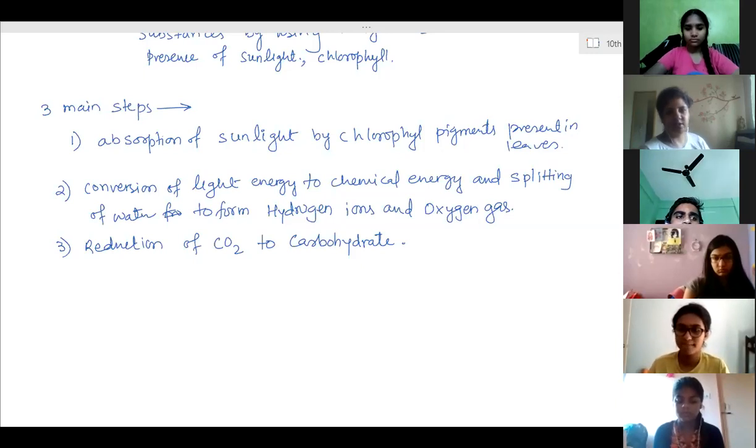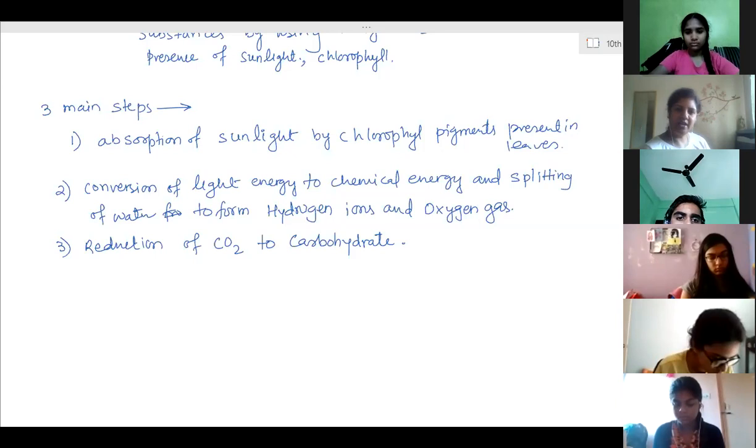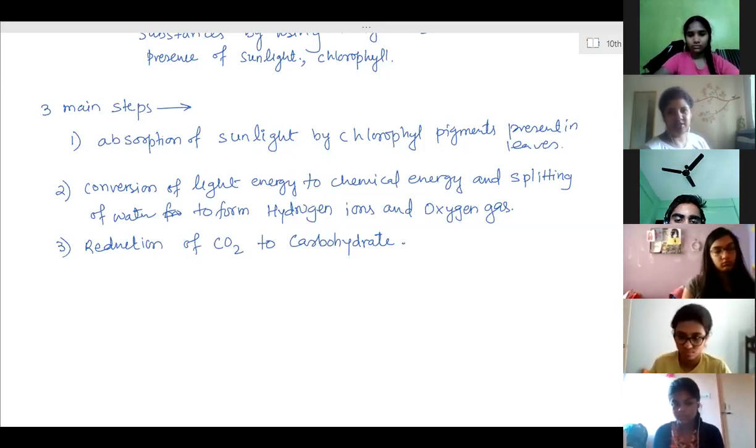So there are 4 steps. The first step is ingestion with the help of pseudopodia. Whenever it sees any organism nearby, the amoeba forms pseudopodia and captures it. After capturing the food, it forms the vacuole and lysosomes enter it. Lysosomes release enzymes which digest the food components and convert them into the simplest form.